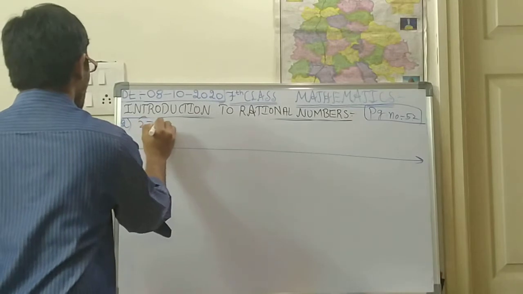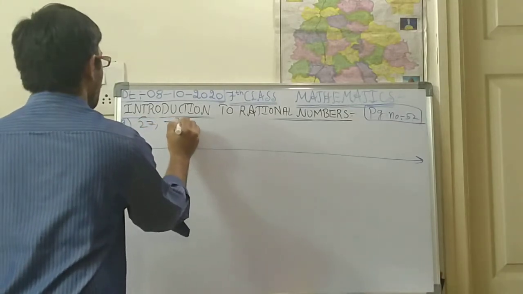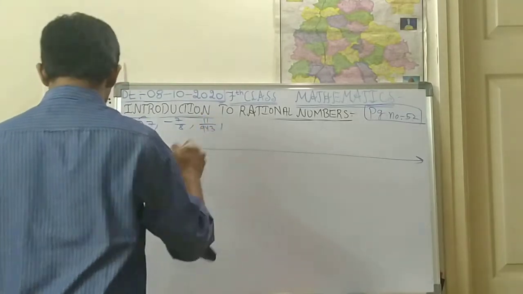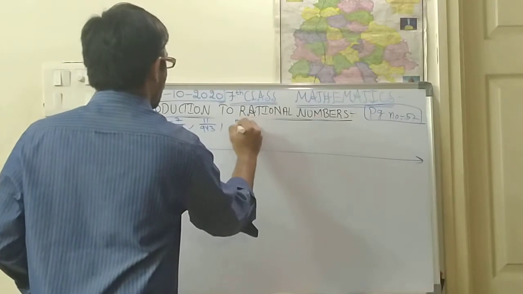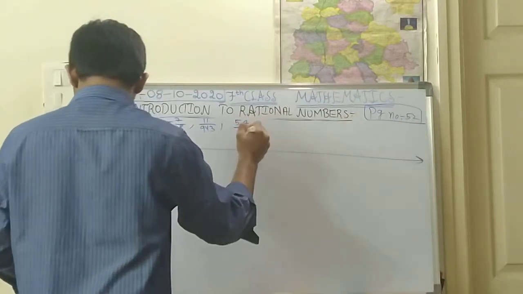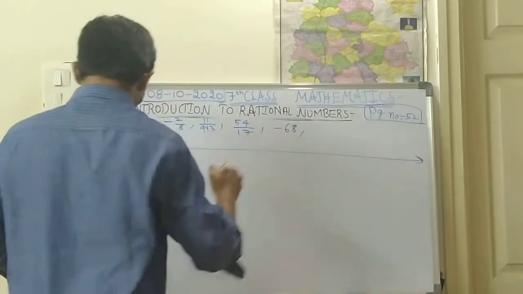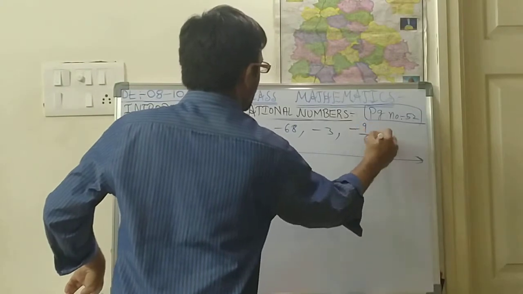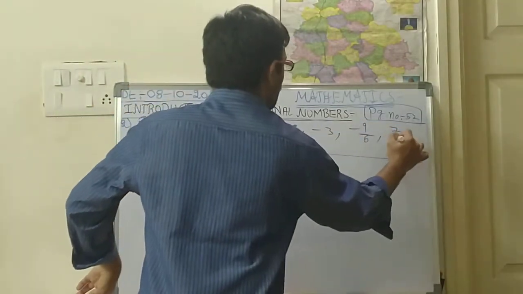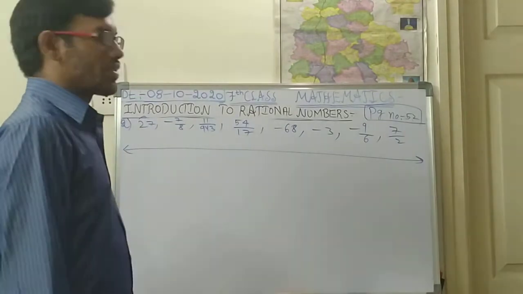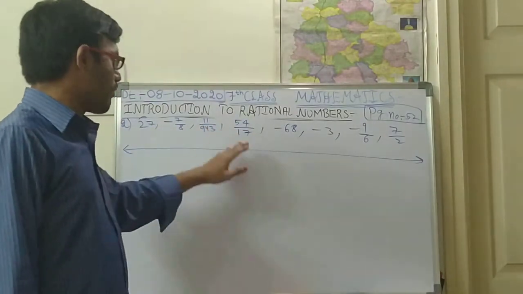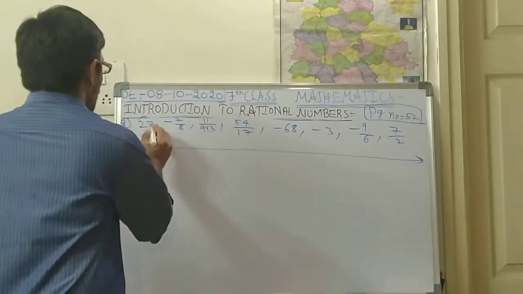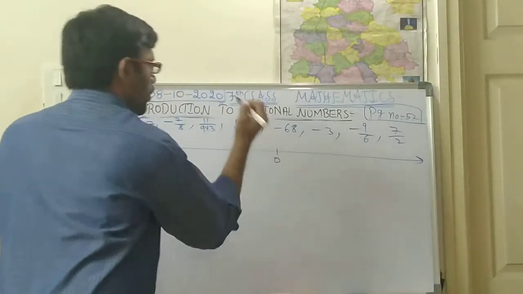Okay, so 27, minus 7 by 8, 11 by 943, 54 by 17, minus 68, minus 3, minus 9 by 6, 7 by 2. Okay, so like this the numbers are there. Now you are supposed to represent these numbers on the number line. So after representing, see children, first here at the middle 0 I am keeping.